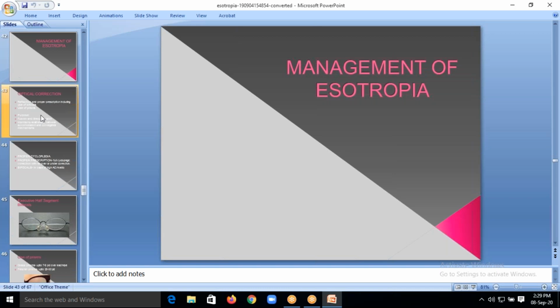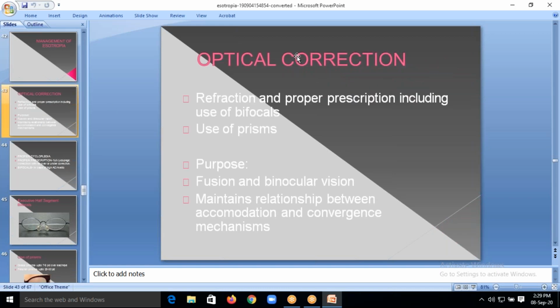First one is optical correction, which is very important. I told you refraction, give bifocals, or sometimes, if the hyperopia is very high, then you have to use prisms. Why do you do optical correction or why do you prescribe spectacles? Because fusion is very important and binocular vision is also very important. So it maintains the relationship between accommodation and convergence, which are the main part of esotropia.